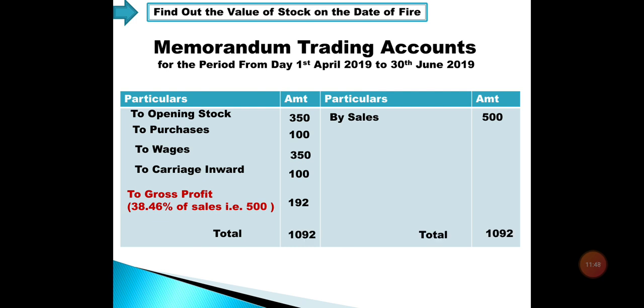Here you can see the debit side total is 1092 and the credit side total is only 500 rupees. You can see there is only one head, that is sales, and that sales value is 500 or 50,000. If you add two zeros, then the value will be 50,000 rupees. The difference is 592 and that difference we call the closing stock. We find it here as a balancing figure, closing stock, and that is exactly the value of stock on the date of fire.